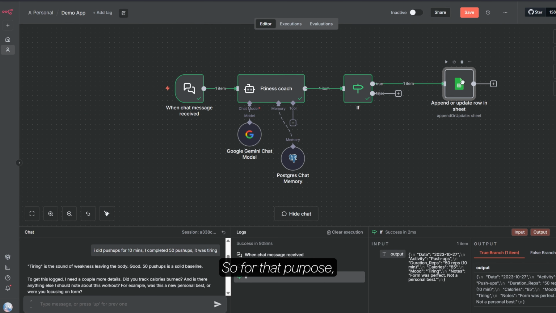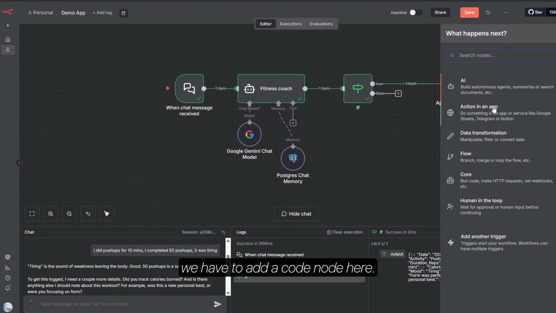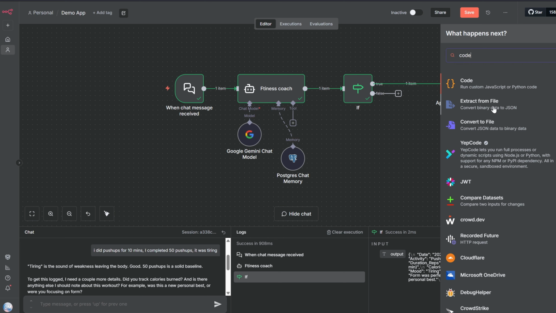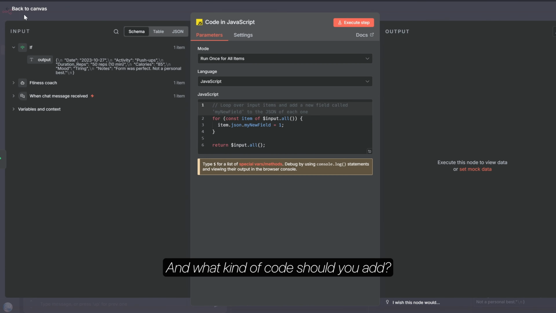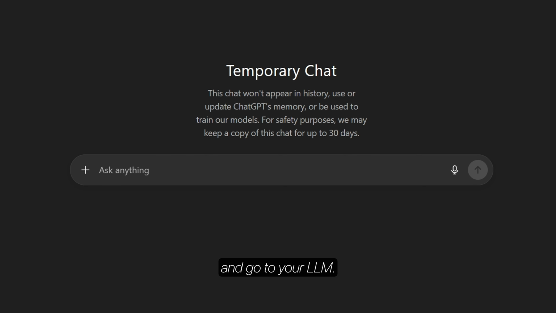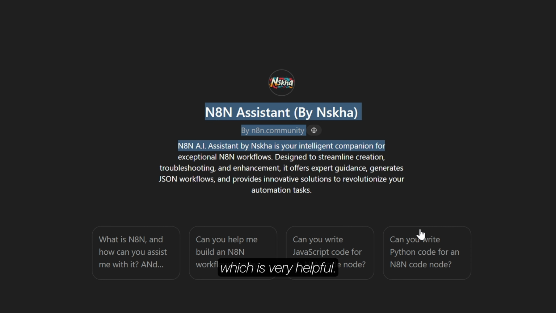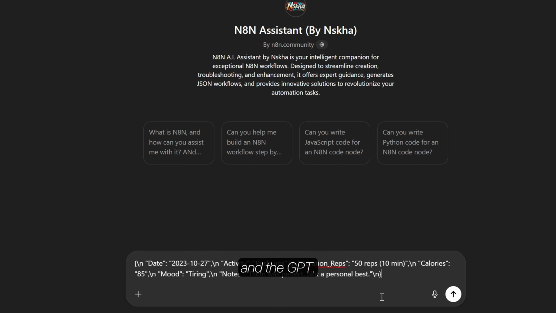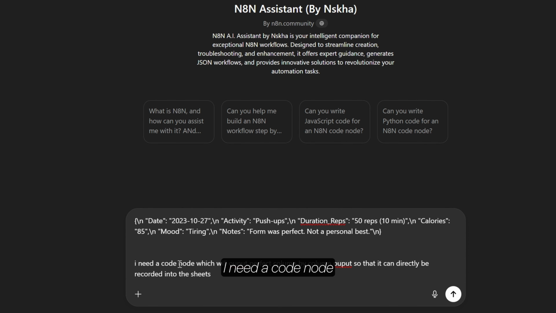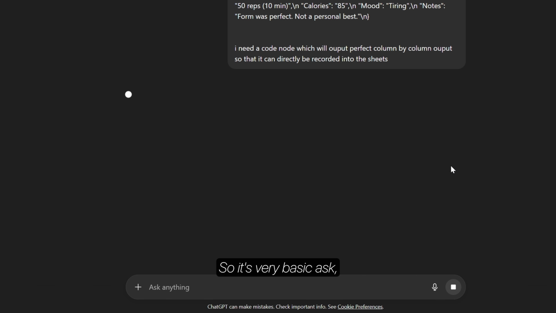So for that purpose, we have to add a code node here. And what kind of code should you add? You just have to copy this and go to your LLM. I use this GPT, which is very helpful. Just paste the JSON in the GPT, and I asked, I need a code node which will output perfect column by column output so that it can be directly recorded to the sheets. So it's a very basic ask, but it will do the job.